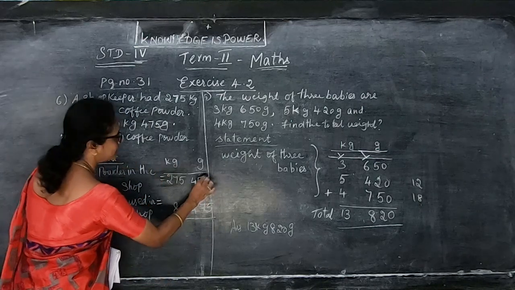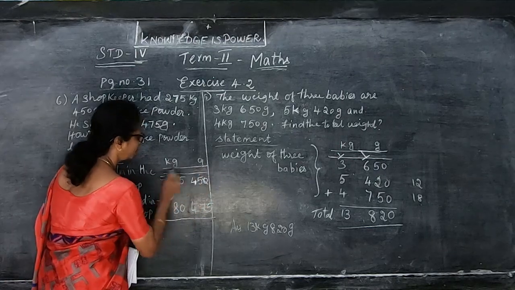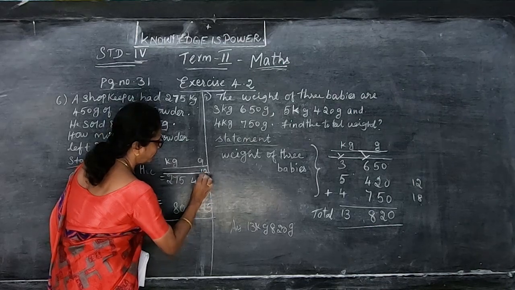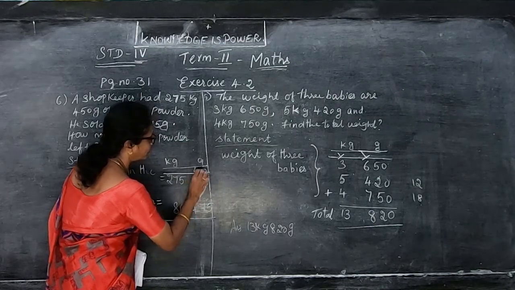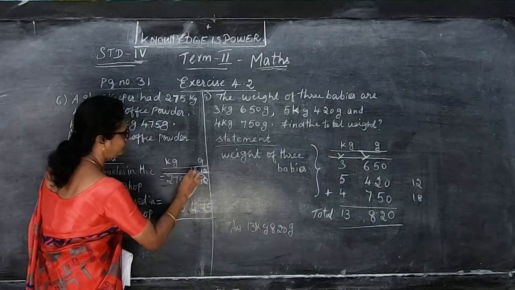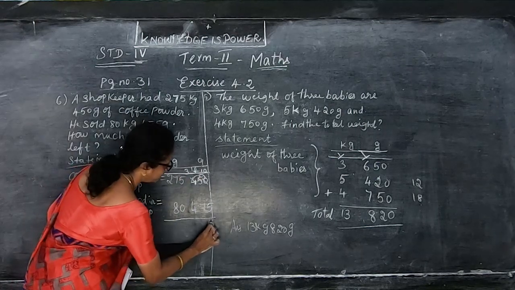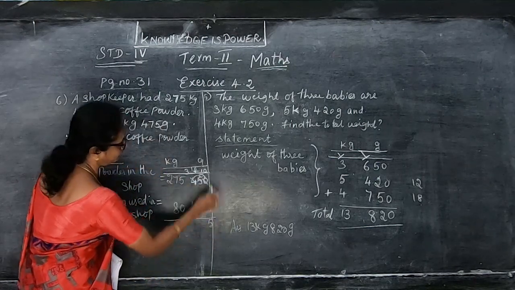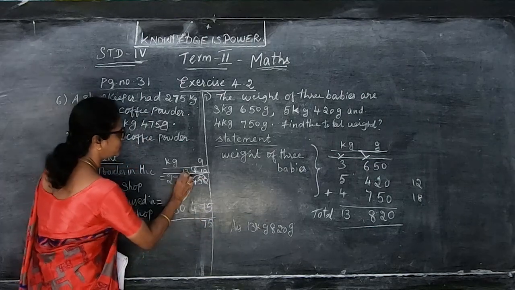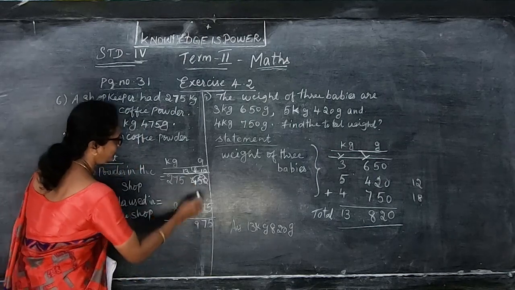You have to minus. 5 can't be taken from 0. So what you have to do? Borrow 10. So you borrow, this will become 4. So 7 can't be taken from 4, again you have to borrow, that gives you 14 and this will become 3. So now 10 minus 5 is 5 and 14 minus 7 is 7 and 3 minus 4 it won't go, so 13 minus 4 that gives you 9 and this will become 4.